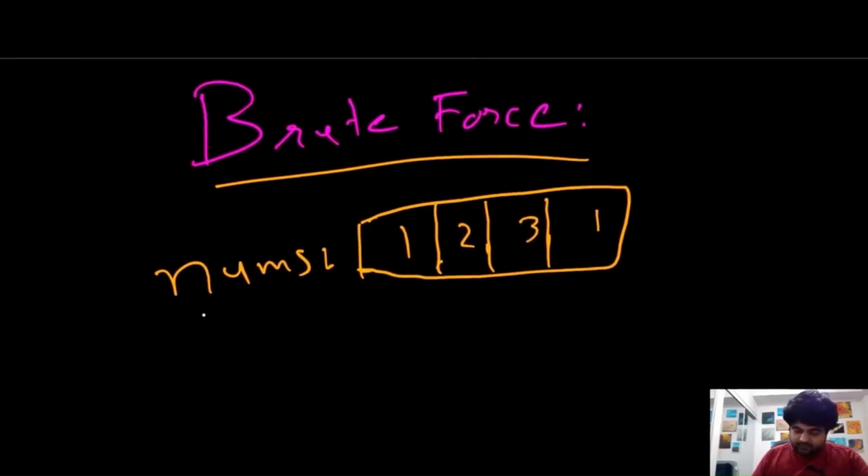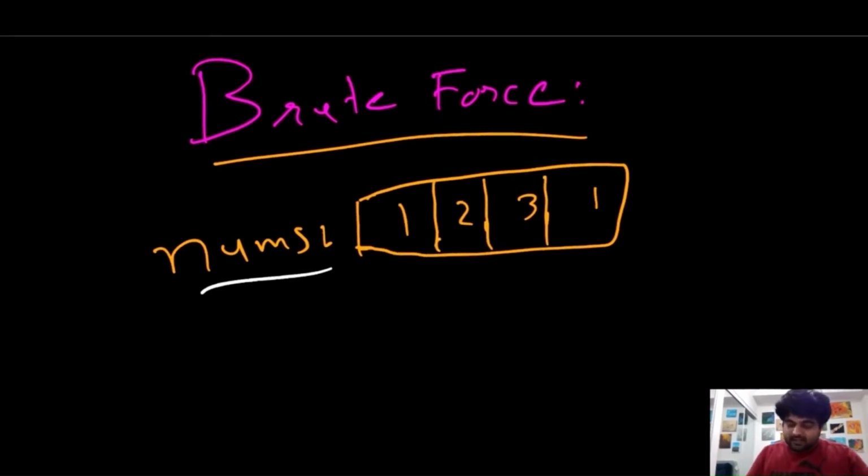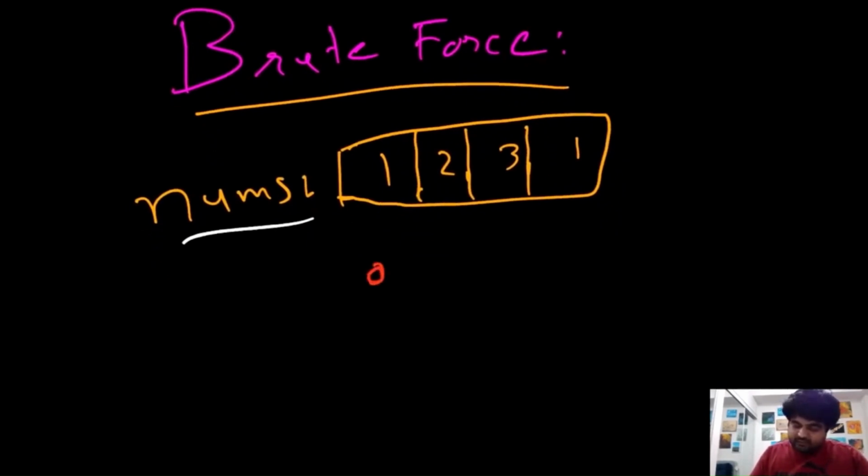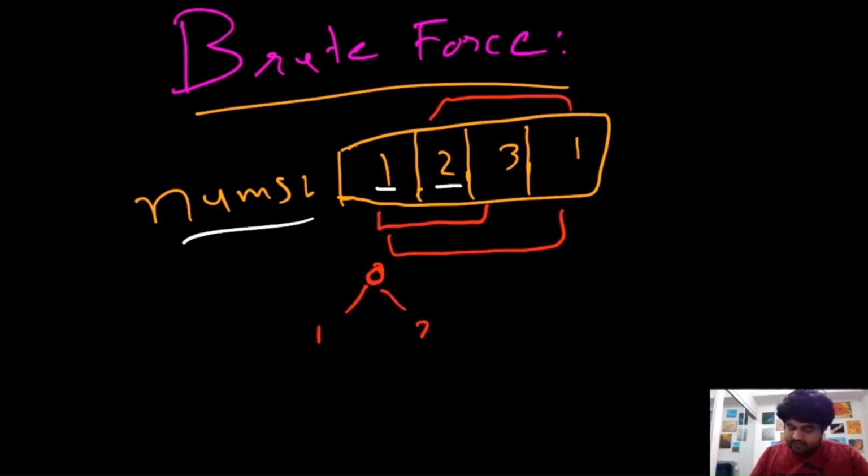So for the brute force, we are going to solve the same problem. One way to understand the brute force approach is that at every single position, initially we are at the 0th location. If we make all the possible combinations where we can rob houses, that would be our solution. So let me show you how. Initially at the 0th position, we have two options. Either we can select the first value or the second value, and these are the subsequent values.